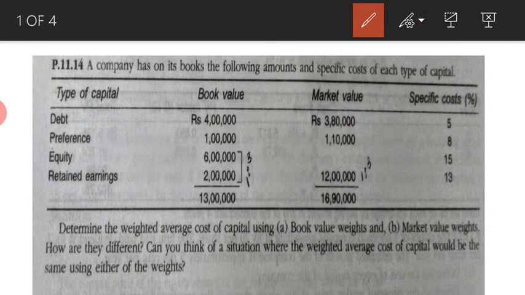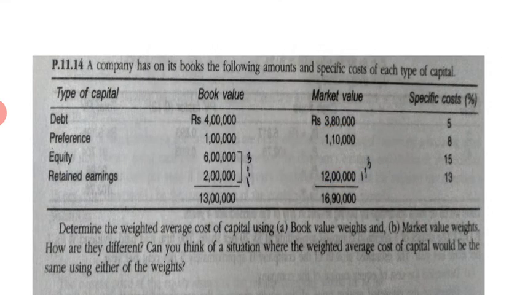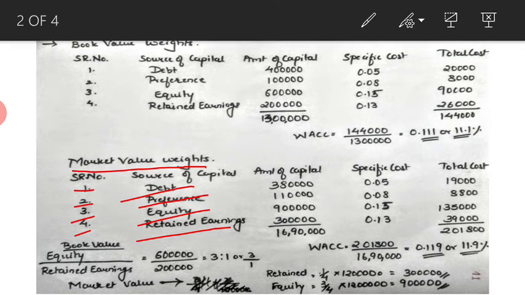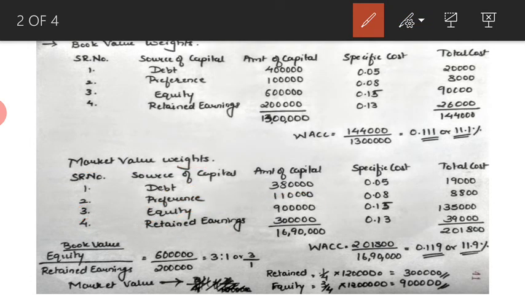Okay, if you go back to the solution, the same values have been considered over here, that is debt is 3,80,000, preference is 1,10,000. Now the question is, how do we split it? How did I get this 9 lakh and 3 lakh? To do that, I have to find out the ratio between the equity and retained earnings using the book values.